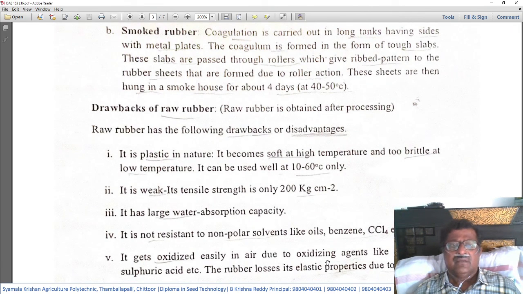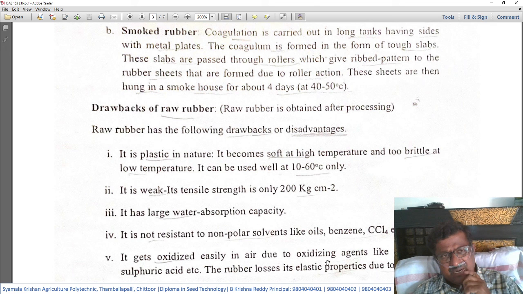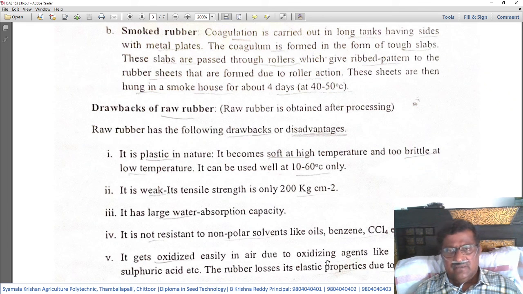Drawbacks of raw rubber. Raw rubber is obtained after processing. That means in the two above-said processes, we are obtaining raw rubber, and if the raw rubber is going to be used straight without any further processing or treatment, then we will get some drawbacks or we need to face some disadvantages. Let us see what are the disadvantages of using raw rubber as it is.